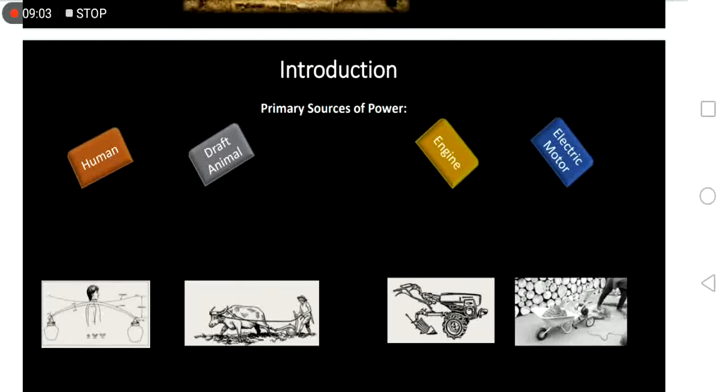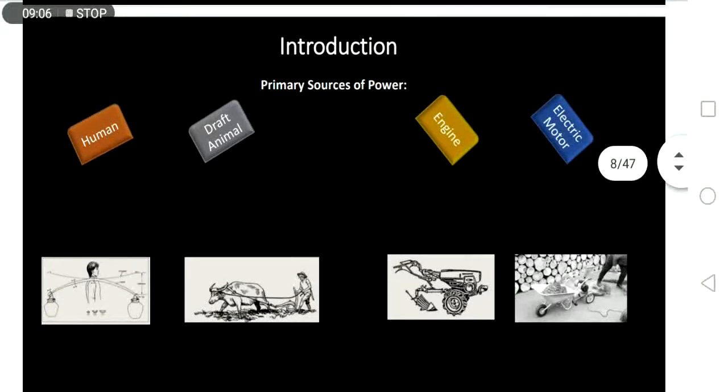So there are four primary sources of power. We have the human power and the draft animal power, which we will discuss here, the first two. And then we also have the other sources of power, the engine and the electric motors.